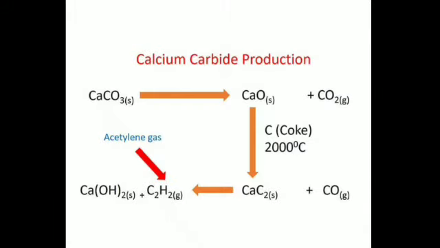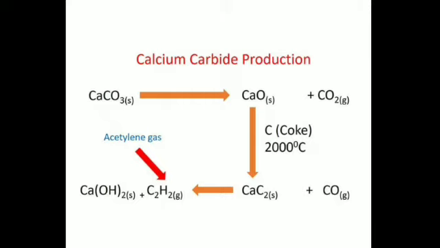In second use, it is used as a reducing agent for the extraction of many metals from the ores. Before that, it is used to prepare metallic carbides, that is calcium carbide. You can see by this equation that coke is used in the production of calcium carbide.